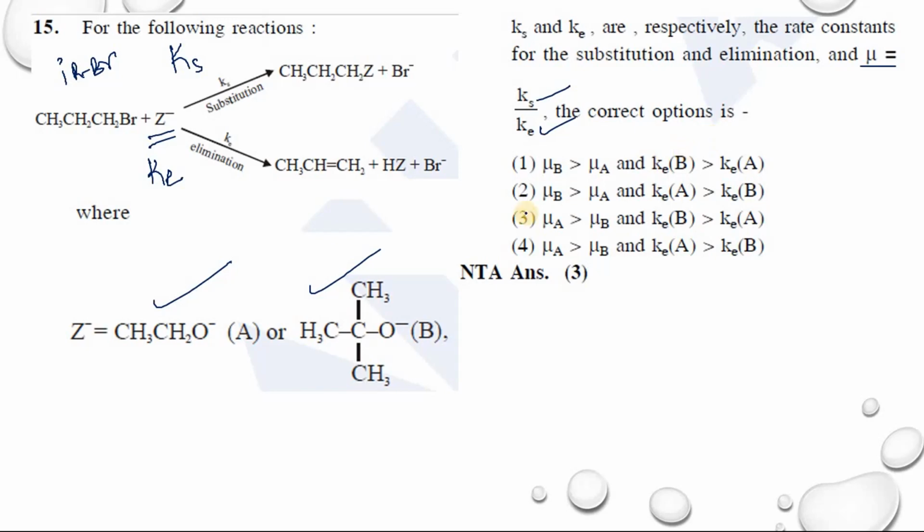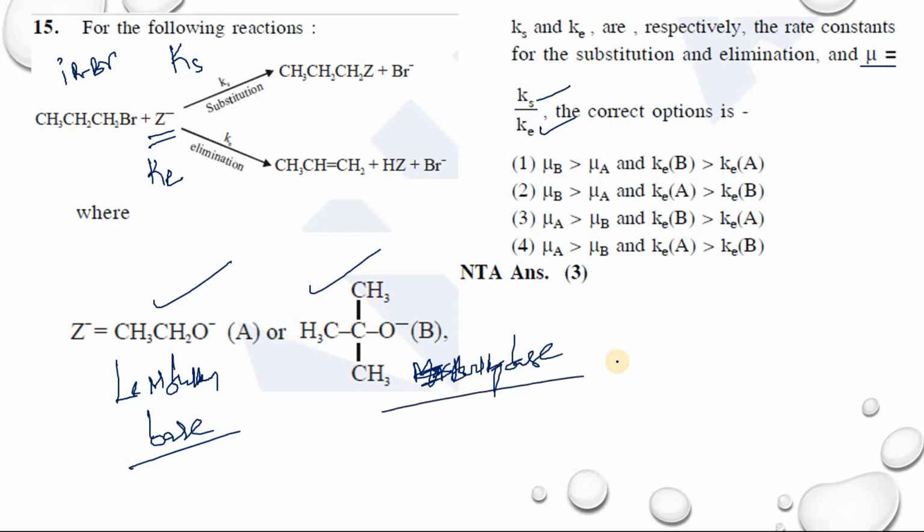The correct option is, we know that this one is a less bulky base, it can act as a base as well as a nucleophile, and this one is a more bulky base, so this one can only act as a base. From less bulky to more bulky, there is an increase in elimination and a decrease in substitution. So the rate of substitution is high in presence of a less bulky base. The rate of elimination is high in presence of a more bulky base.